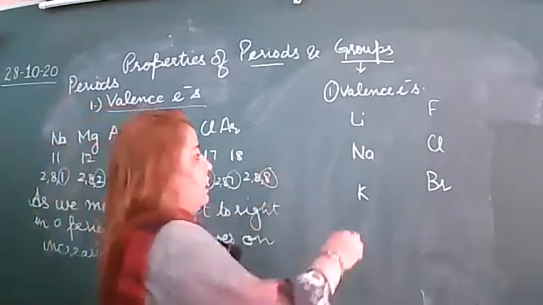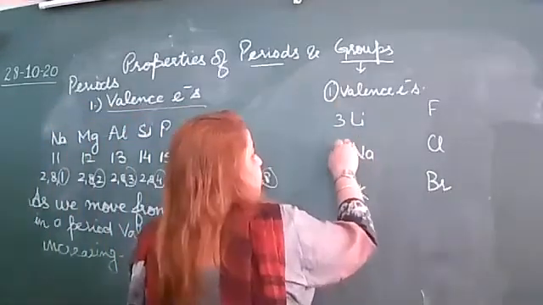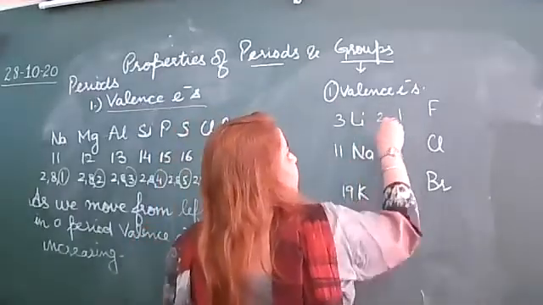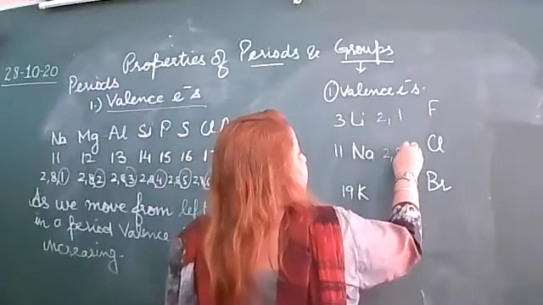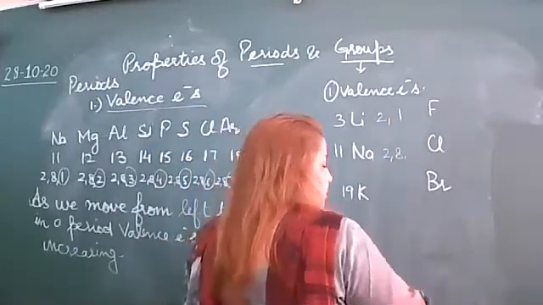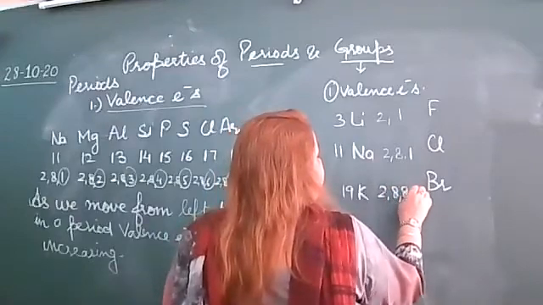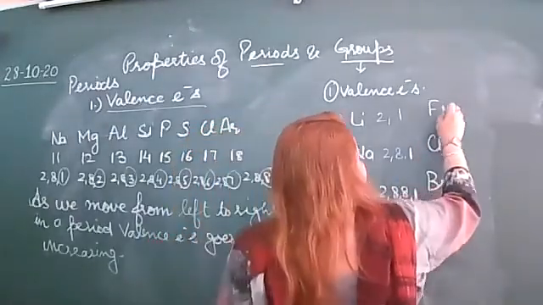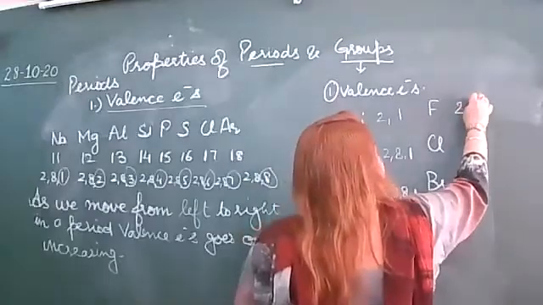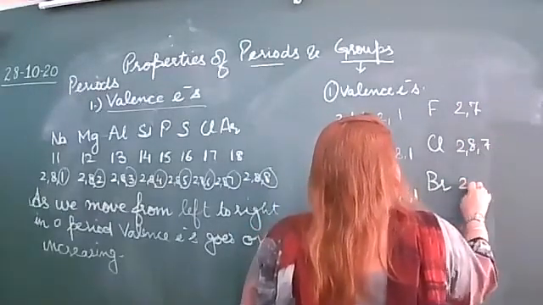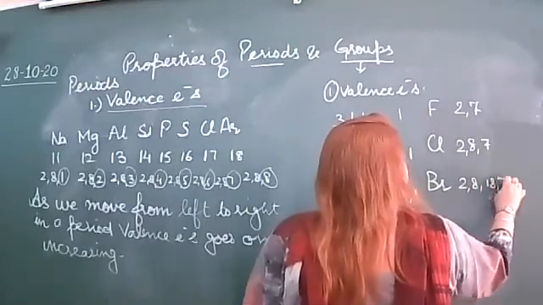Now write down this one. Its atomic number is 3, 11, 19. Its electronic configuration: 2, 1; 2, 8, 1; 2, 8, 8, 1. For fluorine group we have 2, 7; 2, 8, 7; 2, 8, 18, 7.